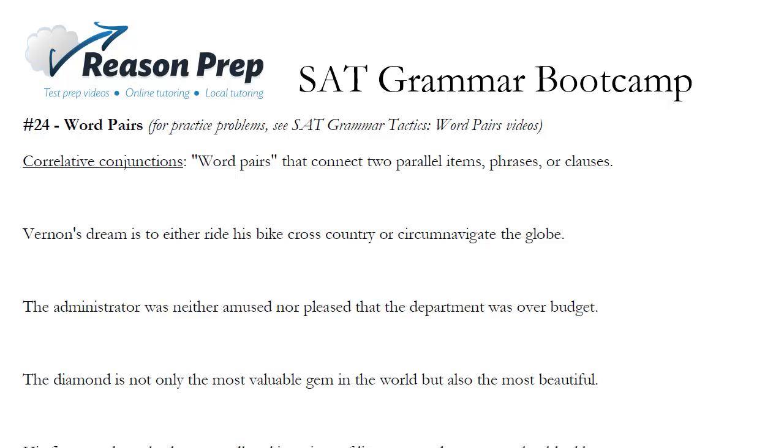I've mentioned word pairs a few times in this series, and let's talk about them more specifically now. Word pairs come up on the SAT pretty often, especially in the improving sentences. First, you have to recognize them. You have to know what word pair should be used when and what word pairs go together. And then once you've done that, as we mentioned before in the parallelism section, you got to make sure they're comparing or connecting things that are parallel.